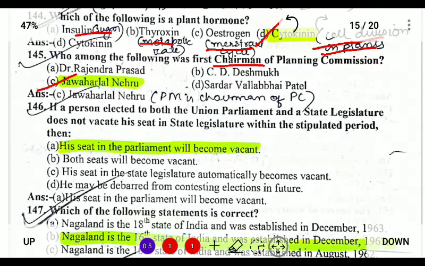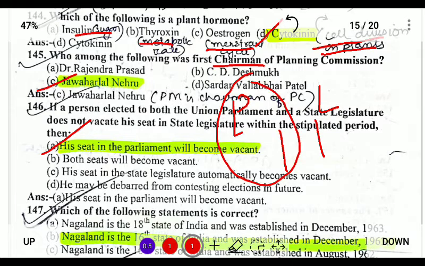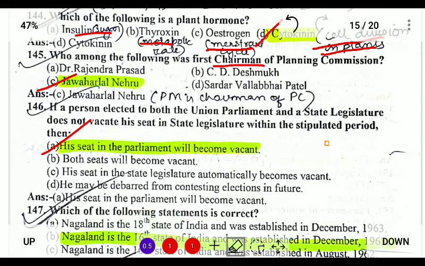If a person is elected to both the union legislature and a state legislature and does not vacate his seat in the state legislature within the stipulated time, then his seat in the parliament becomes vacant. So if there is a situation when a person is elected to both the parliament as well as the legislature, and he does not vacate the seat in the legislature, then automatically the seat in the parliament will be cancelled or will remain vacant.